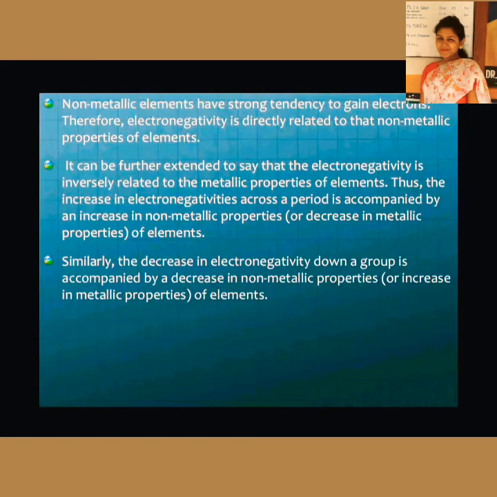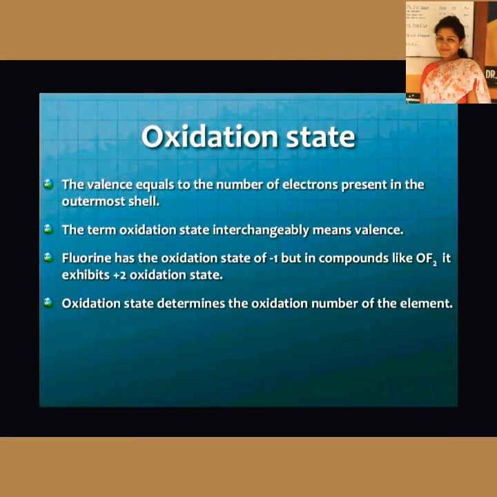So, non-metallic elements have a strong tendency to gain electrons, and the reason is simple, because once they complete their octet by gaining electrons, they will be much more stable. And electronegativity is inversely related to the metallic property of an element. So metals will have very less electronegativity, and a decrease in electronegativity down a group is accompanied by a decrease in non-metallic properties.